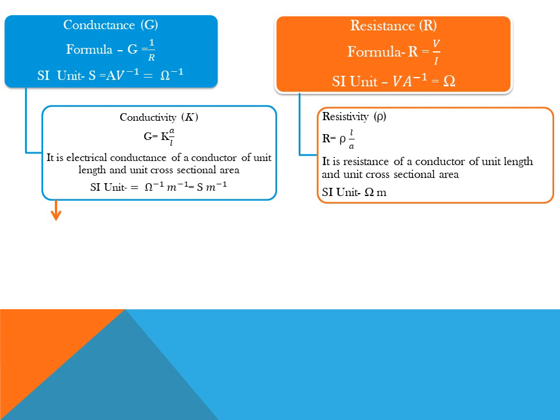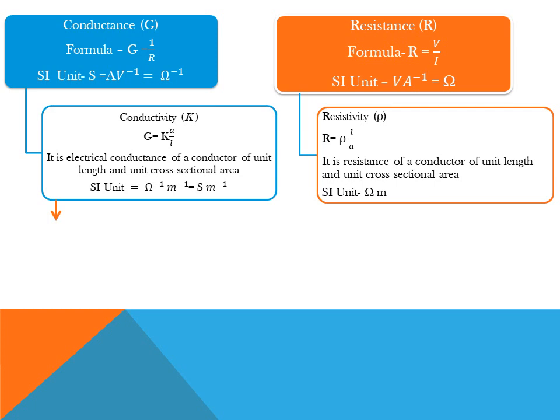Further, this is giving rise to two new terms, conductivity and resistivity. Conductance is directly proportional to the area of cross section and inversely proportional to the length of the conductor, and resistance is directly proportional to the length and inversely proportional to the area of cross section of that conductor. So to balance these equations, we are having these two proportionality constants, capital K and rho. Capital K is conductivity and rho is resistivity. So whenever the area of cross section and the length are going to be unit 1, that time conductance will be equal to conductivity and resistance will be equal to resistivity.